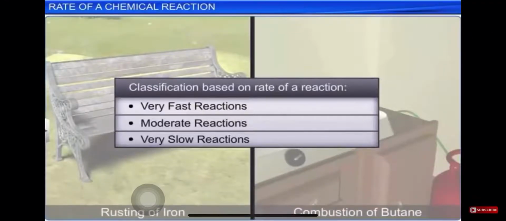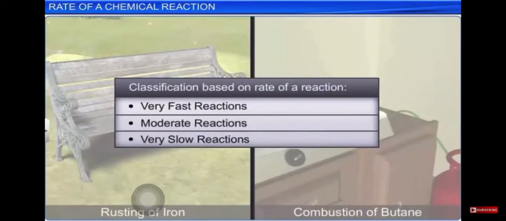Okay, students, I hope that you have completed the assignments which were given before this chapter, that is, all the sessions of first, second, and third. Now, moving further with our next chapter, that is all about chemical kinetics. But in order to know about chemical kinetics, we should know what a chemical reaction is.